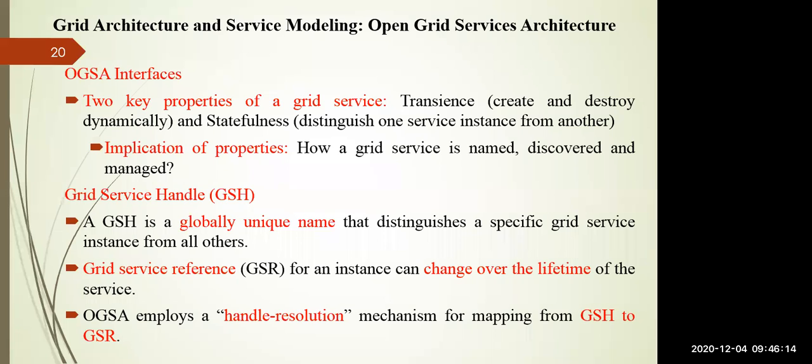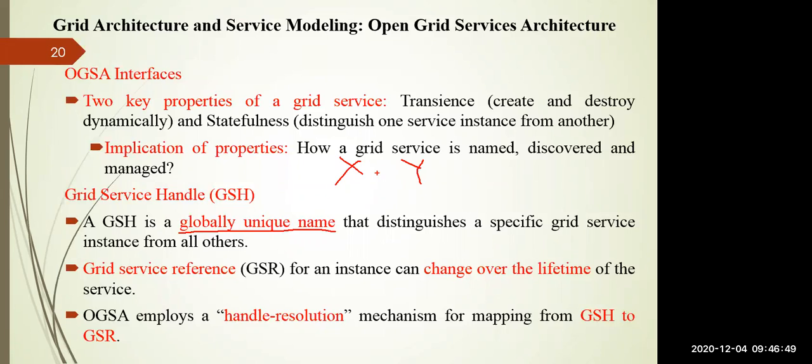It has to distinguish the services and create and destroy the services dynamically. So here we are using GSH, that is the grid service handle. GSH is a globally unique name, and the name is constant, that distinguishes a specific grid service instance from another. Suppose one grid service name is X, another grid service name is Y. This name is known globally, so that service X should not collide with service Y.